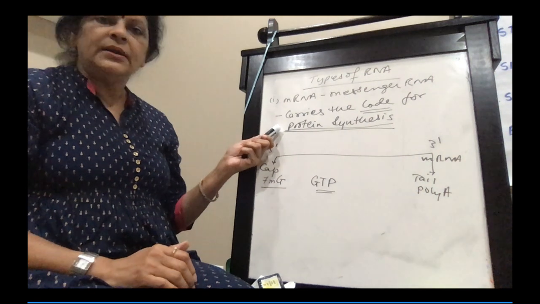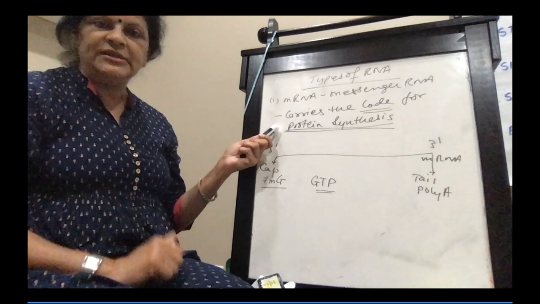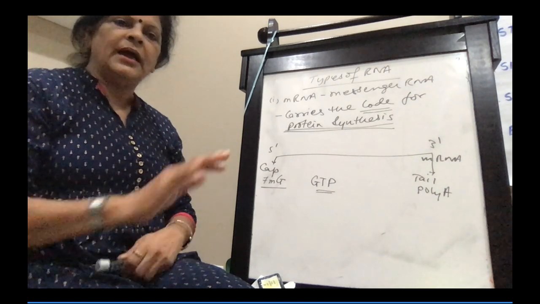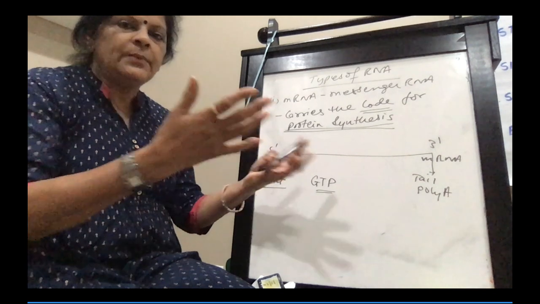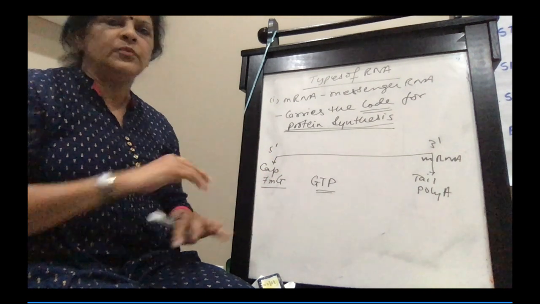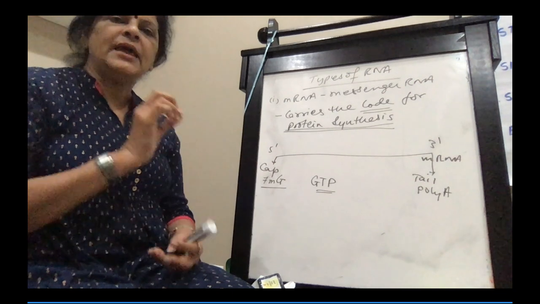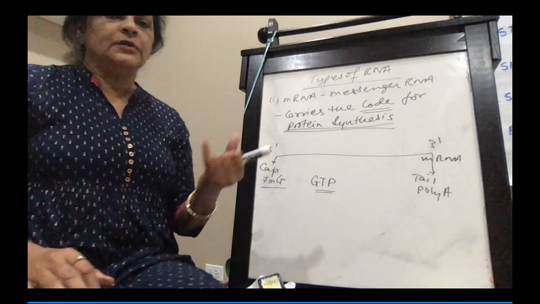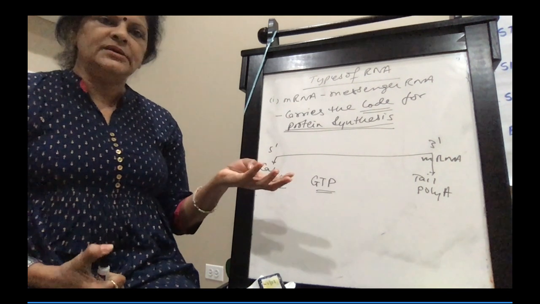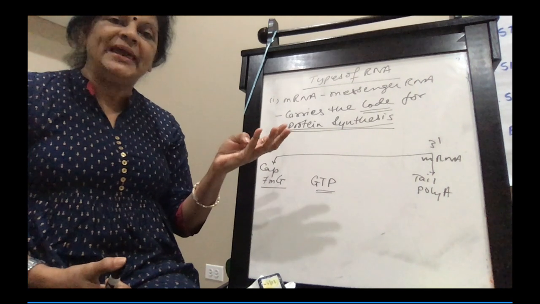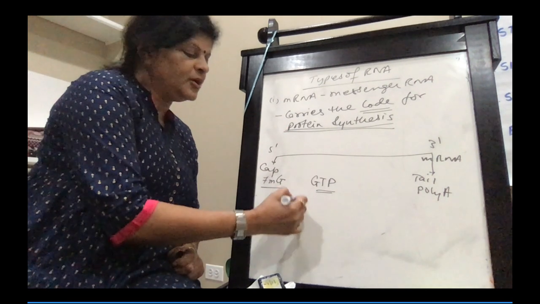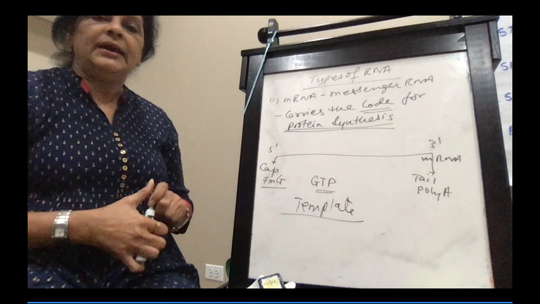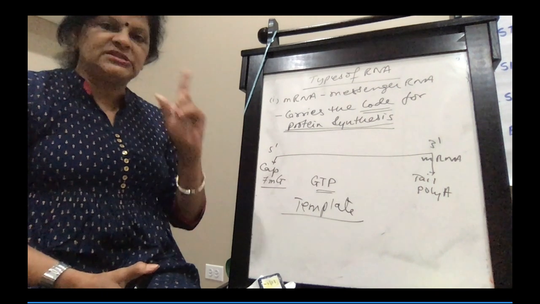And mRNA carries, like I said, the code for protein synthesis. Once the code is read, decoded, and protein synthesis is over, mRNA will break up. It will not be there anymore. So we can say that mRNA is short-lived. So we have four points here. mRNA is synthesized by a DNA template. I'm not using this word because we have not yet read about DNA replication, but template means a strand of DNA.